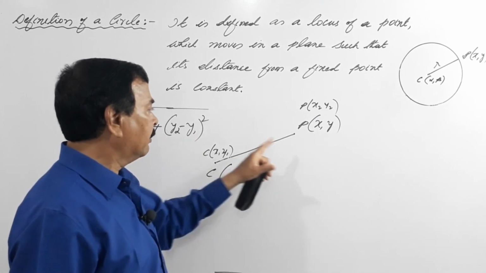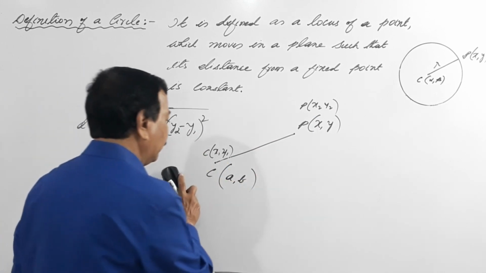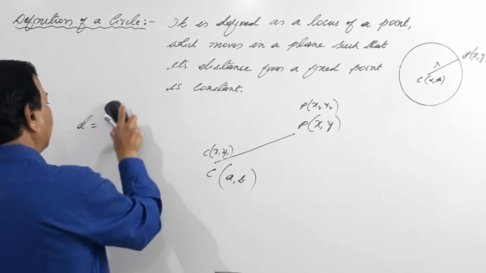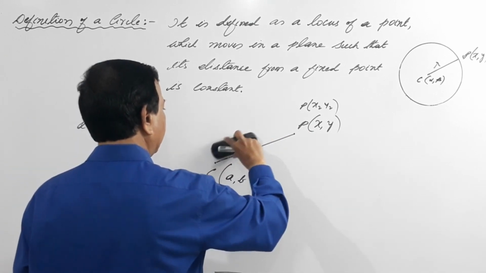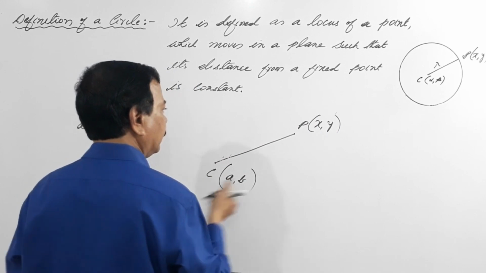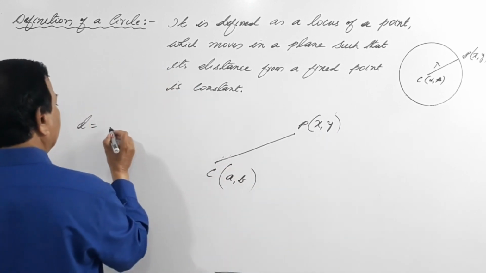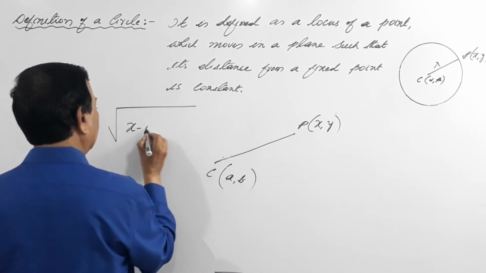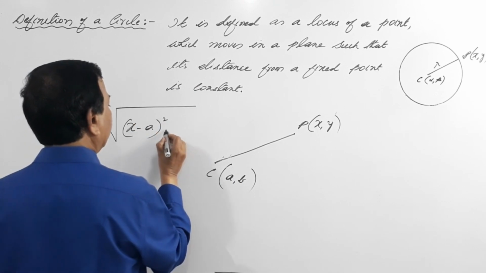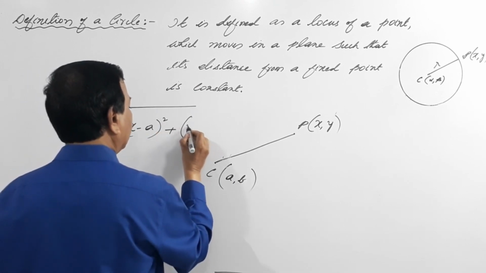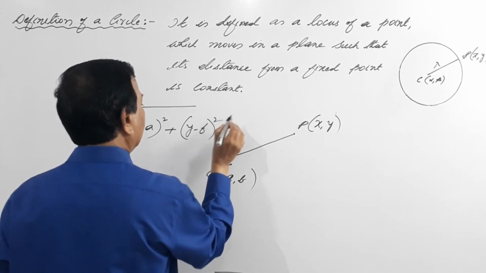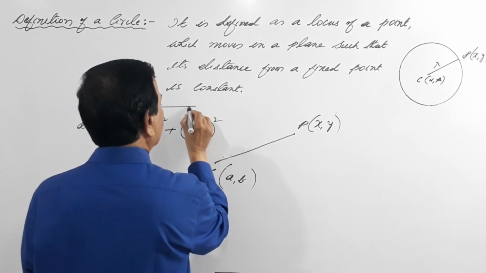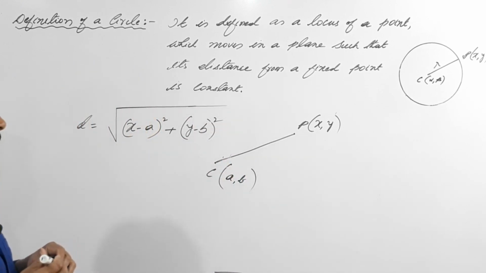So instead of that, I'll use the distance formula with our coordinates: under the root, x minus a the whole square plus y minus b the whole square. This is nothing but the distance formula.